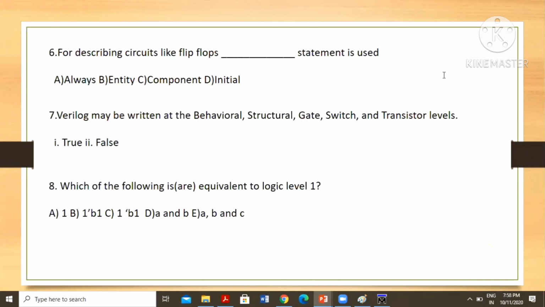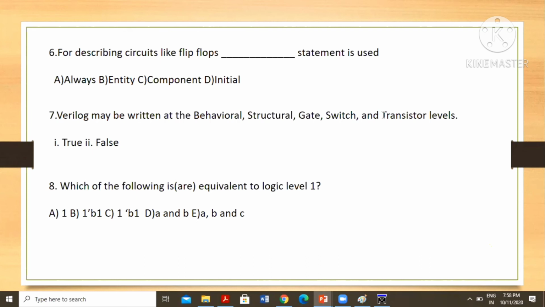For describing circuits like flip-flops, which statement is used? Always. Flip-flops means we are using always. Okay, fine. Verilog may be written at behavior, structure, gate level, and transistor level. It's true or false? True.